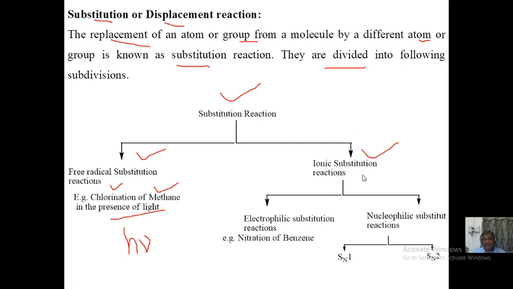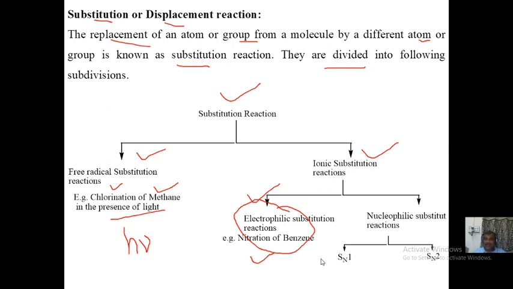The other side you have the ionic substitution reaction. They are subdivided into two. One is electrophilic substitution reaction. Here the electrophiles are involved, friend, and this is 12th chemistry, friend, nitration of benzene, right? Then you have sulfonation of benzene, halogenation of benzene, Friedel-Crafts alkylation, acylation. These are all electrophilic substitution reactions. More precisely, you can say electrophilic aromatic substitution reactions, friends.